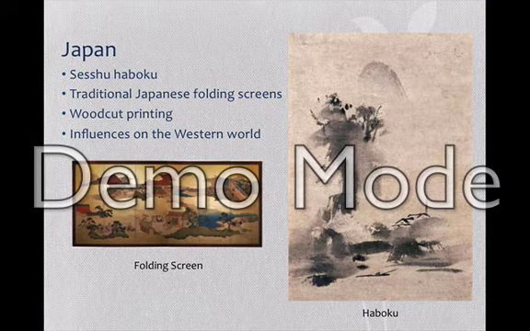In the mid-17th century, the woodcut printing technique was adapted from Chinese culture and made into a popular art form. Prints were called ukiyo-e, which means pictures of a floating world. They often depicted images from daily life such as portraits of actors, entertainments, and landscapes.